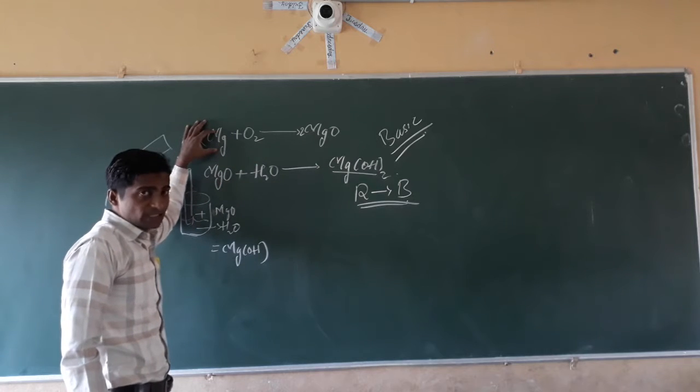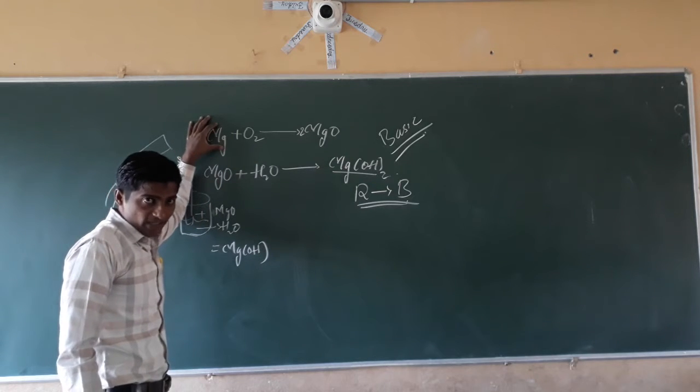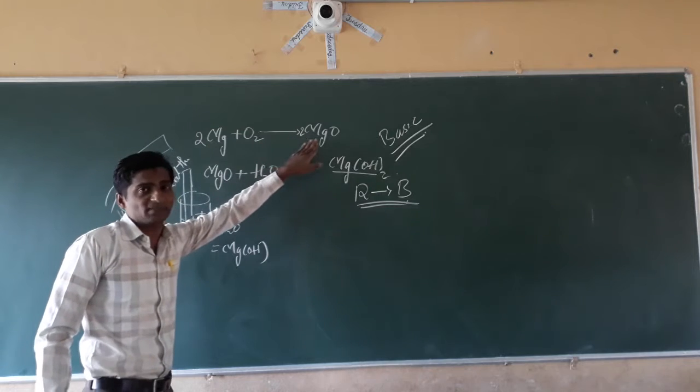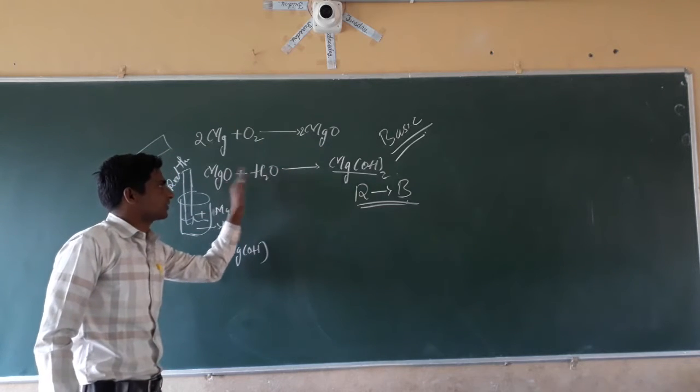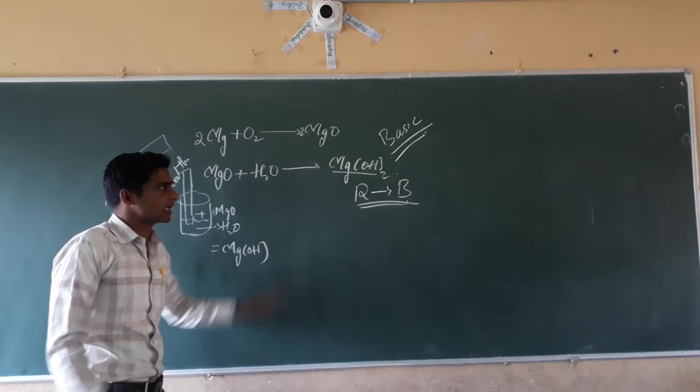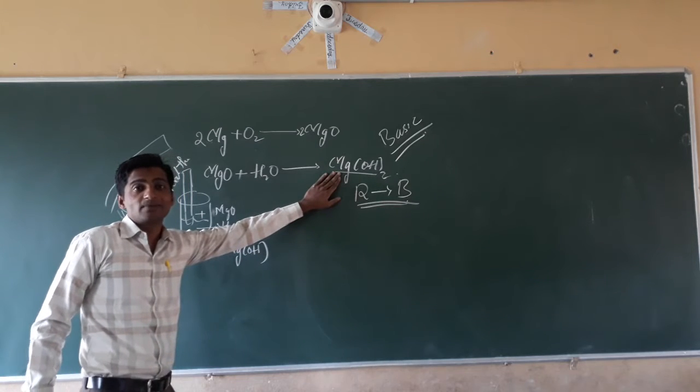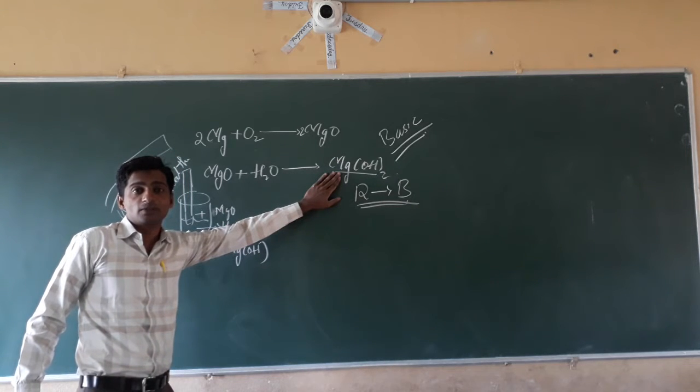Next, dear students, here we confirm that whatever the metallic oxide, you can take calcium here instead of magnesium, or you can take sodium. You will get a metallic oxide. When we add any metallic oxide in water, it will produce a basic substance, or a solution which is basic in nature.